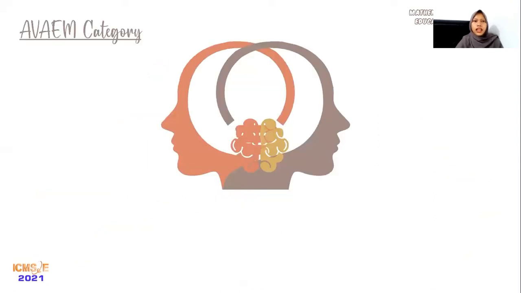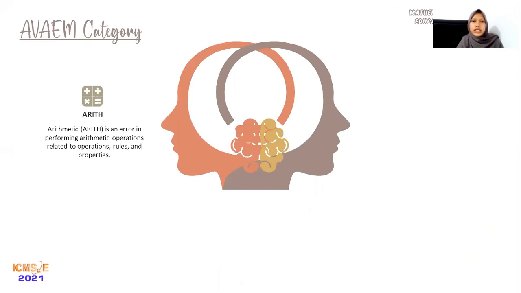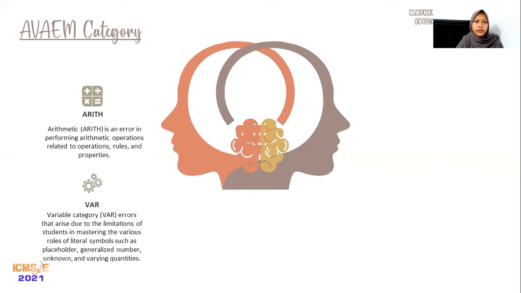And next, this is the AVAE category. First is ARITH, or arithmetics. Arithmetics is an error in performing arithmetic operations related to operations, rules, and properties. The operations are like addition, multiplication, and division, and the properties are like commutative, associative, and distributive. The second is VAR, or variable category. Variable category errors arise due to the limitation of students in mastering the various roles of literal symbols such as placeholders, generalized numbers, unknowns, and varying quantities.